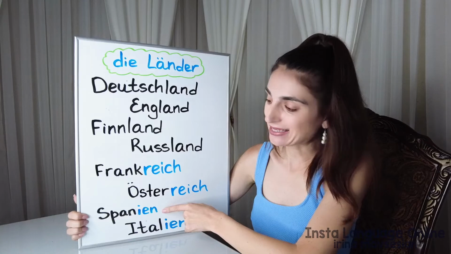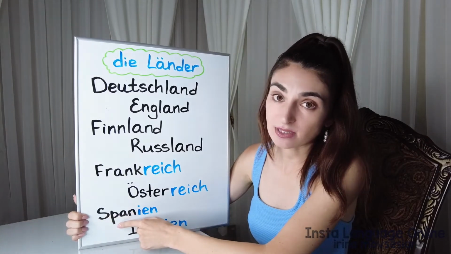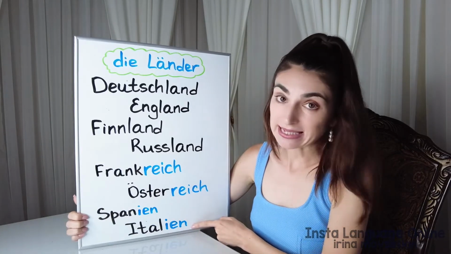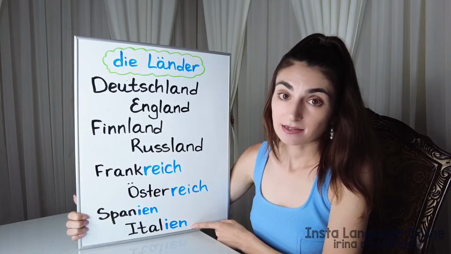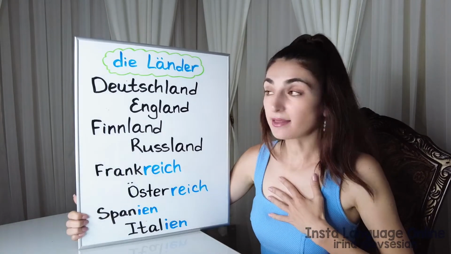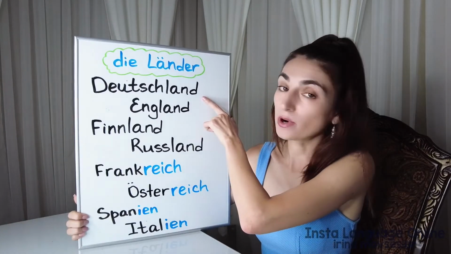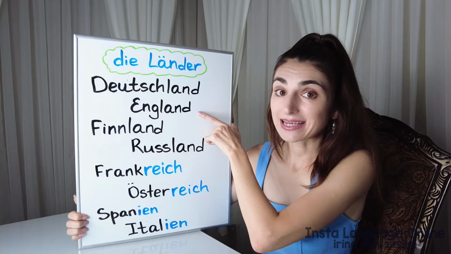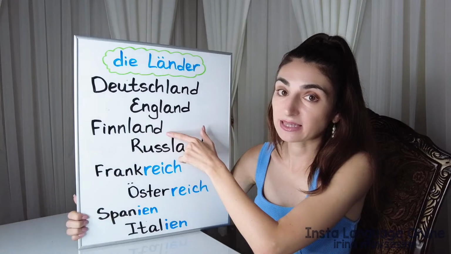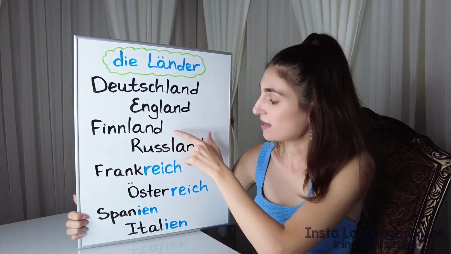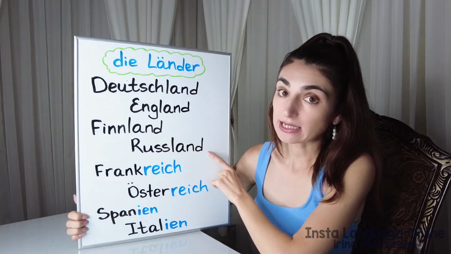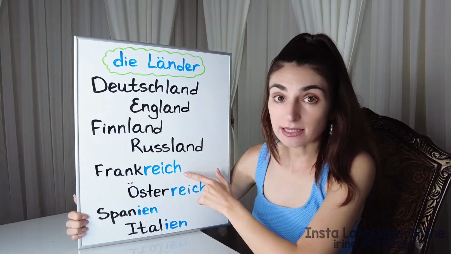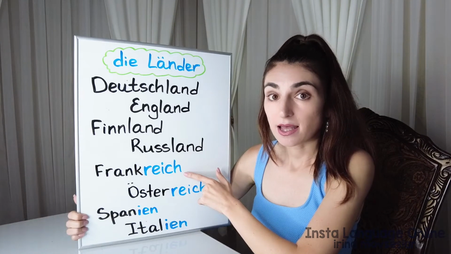Spanien. S before P is pronounced as sh. Spanien, Spain. Italien, Italy. Now we're gonna say I live in Germany. Ich wohne in Deutschland. I live in England. Ich wohne in England. I live in Finland. Ich wohne in Finnland. I live in Russia. Ich wohne in Russland.